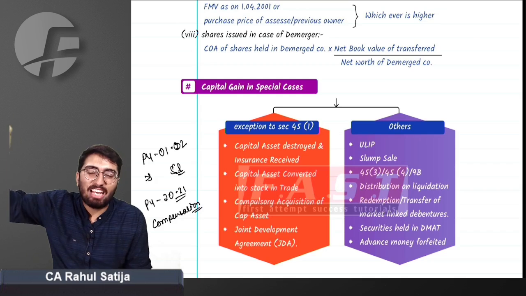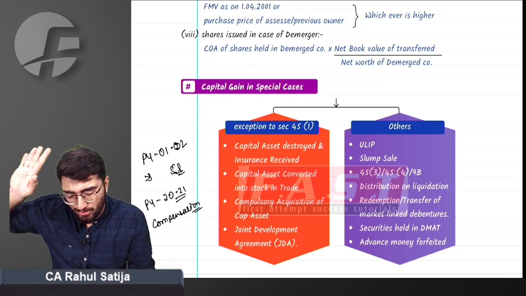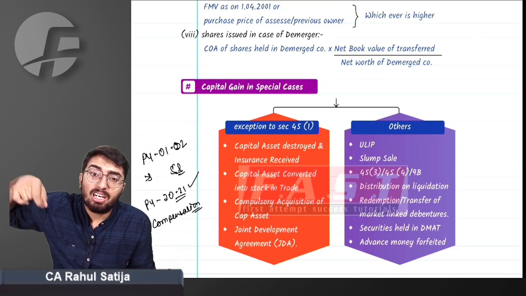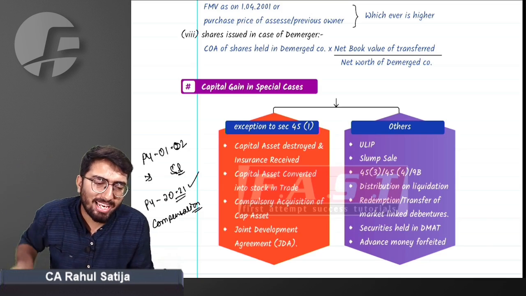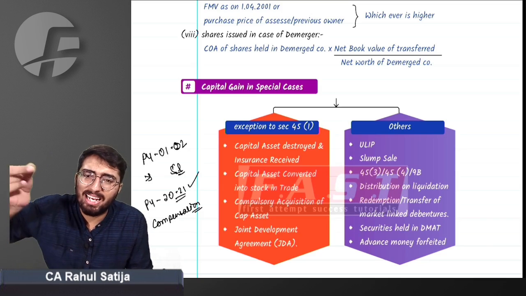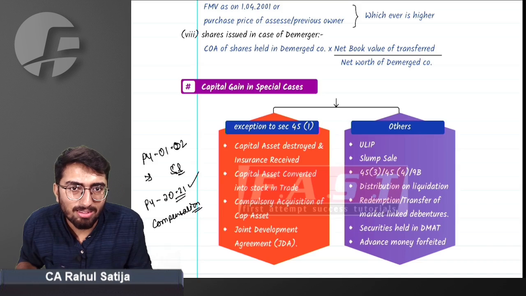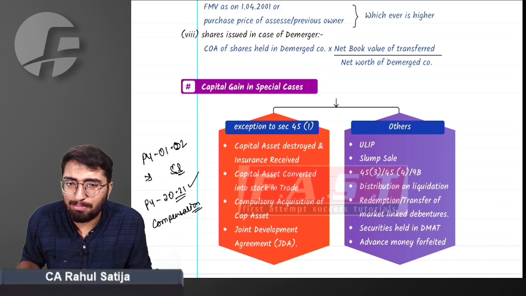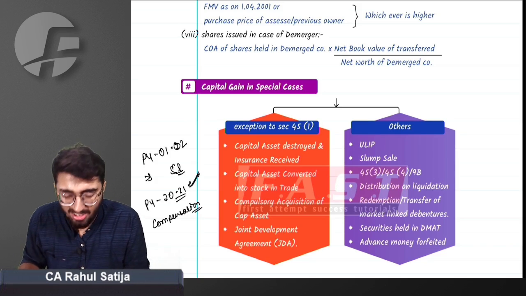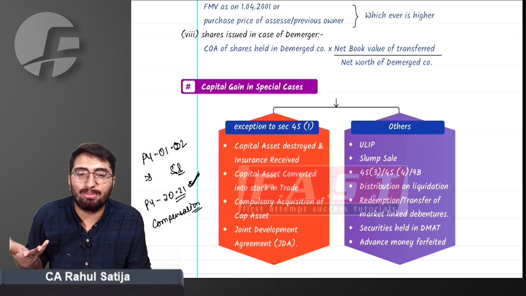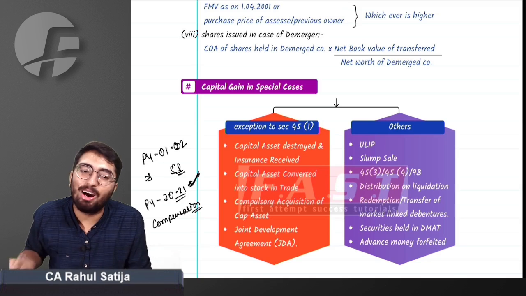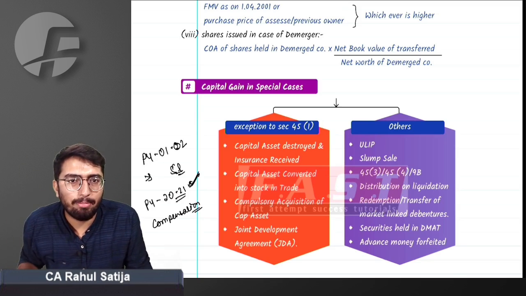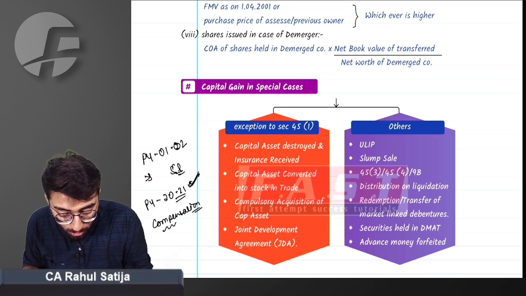Can I say a destruction of capital asset is also a transfer? Do tell, in previous year 2021, transfer took place. Can I say transfer of my house took place? Right answer is yes. Transfer of my house took place in previous year 2021. But can I say capital gain will be taxable in this year? How can capital gain be taxable in this year? I had no money, my house is also taken. So right answer is capital gain will be taxable in the year in which compensation is received.